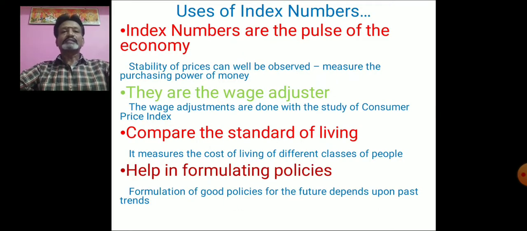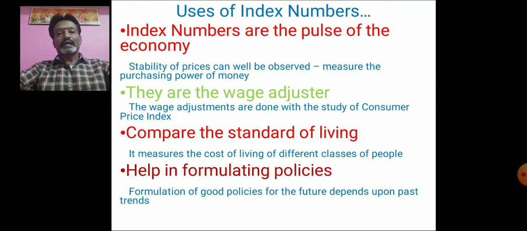Then number 5, index numbers are the pulse of the economy. How a person's health is determined with the help of the pulse, in the same way an economy's pulse will be determined with the help of index numbers. So stability of prices can well be observed with the help of index numbers. Whether the price levels are steadily moving or there is stability in the price level, which is very essential to attain economic development.